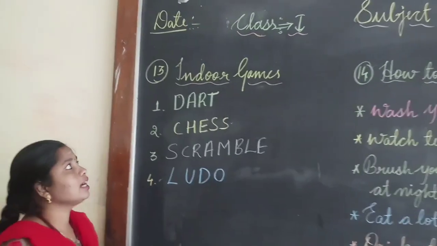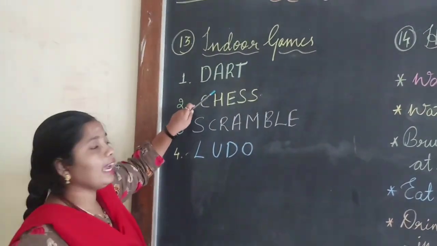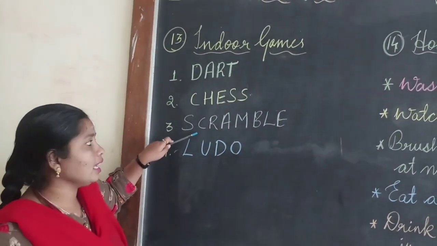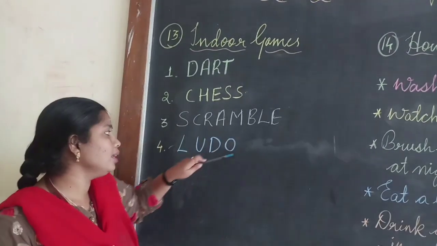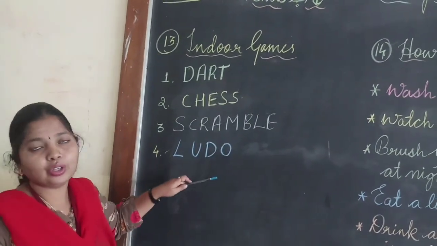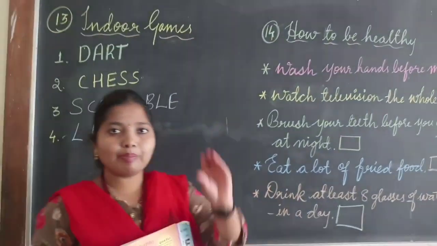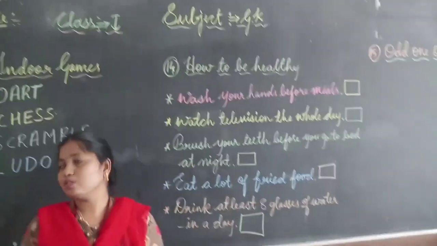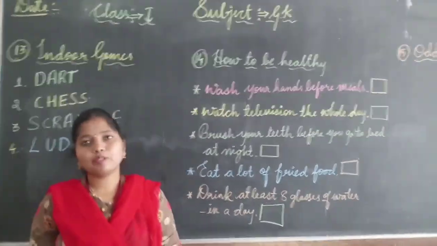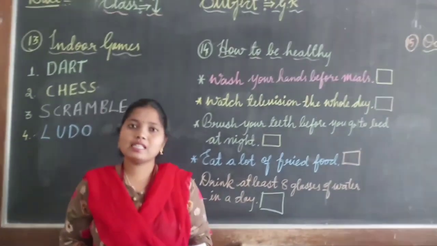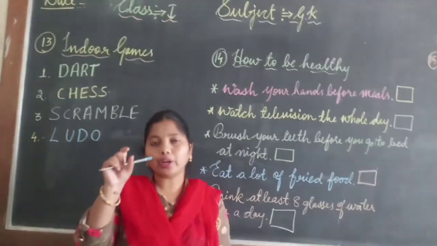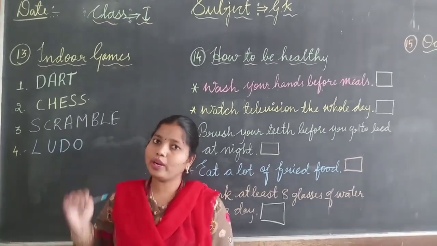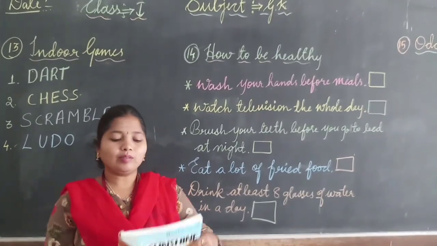The 4 games which we have studied are dart, D-A-R-T; chess, C-H-E-S-S; scramble, S-C-R-A-M-B-L-E; and Ludo, L-U-D-O. Children, you should be able to recognize the picture and write its spelling correctly. Practice these spellings one more time in the homework notebook, children.